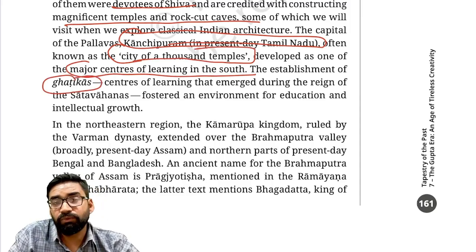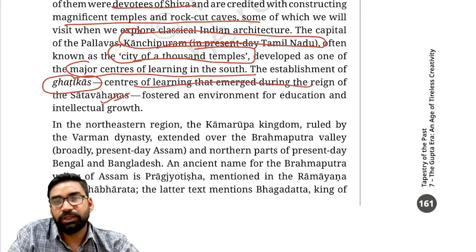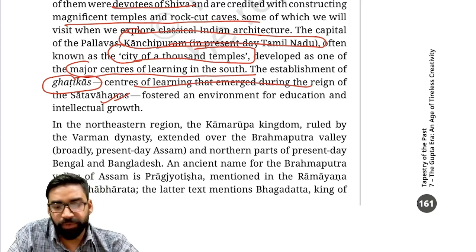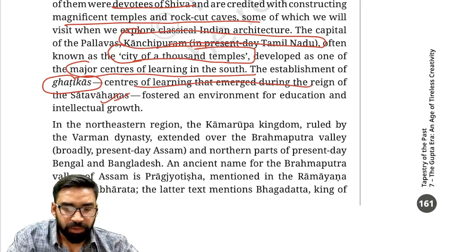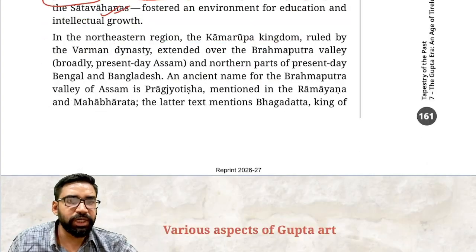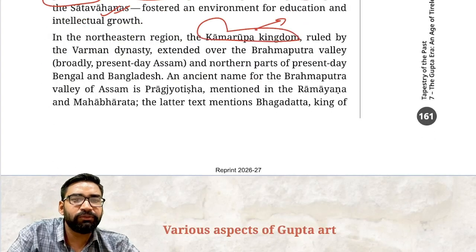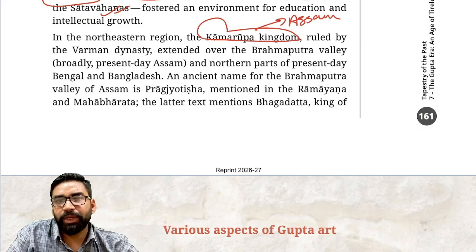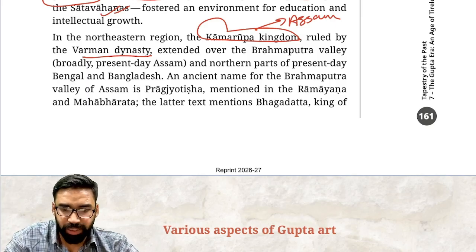Ghatikas. What do you understand by the term Ghatikas? Ghatikas were centers of learning, which emerged during the time period of Satavahanas, and they were also there during the time period of Pallavas. Fine. Then the next important kingdom during the time period of Guptas was Kamrup kingdom. Kamrup kingdom was there in which region? Assam region. Kamrup kingdom was ruled by the Varman dynasty, and their rule was there in the Brahmaputra region.